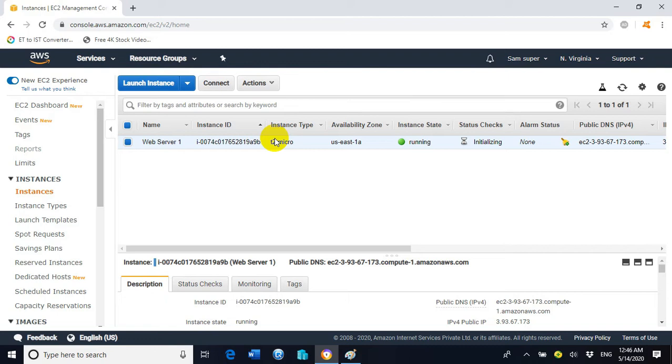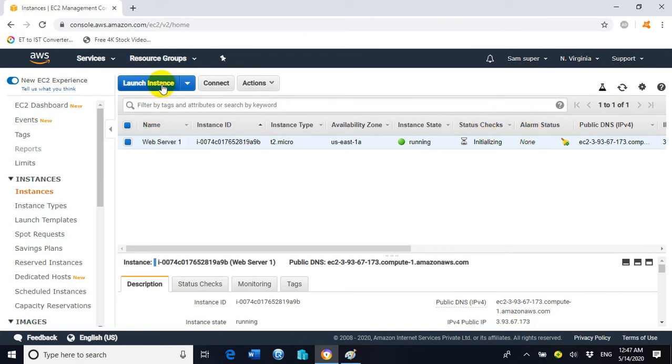In the case of the Linux platform, the web server will be called Apache. But in the Windows platform, we call the web server IIS. So in order to configure a web server on the Windows platform, we require installing and configuring the IIS server role. We will proceed with those steps when the EC2 instance is ready and the 2/2 checks are green.